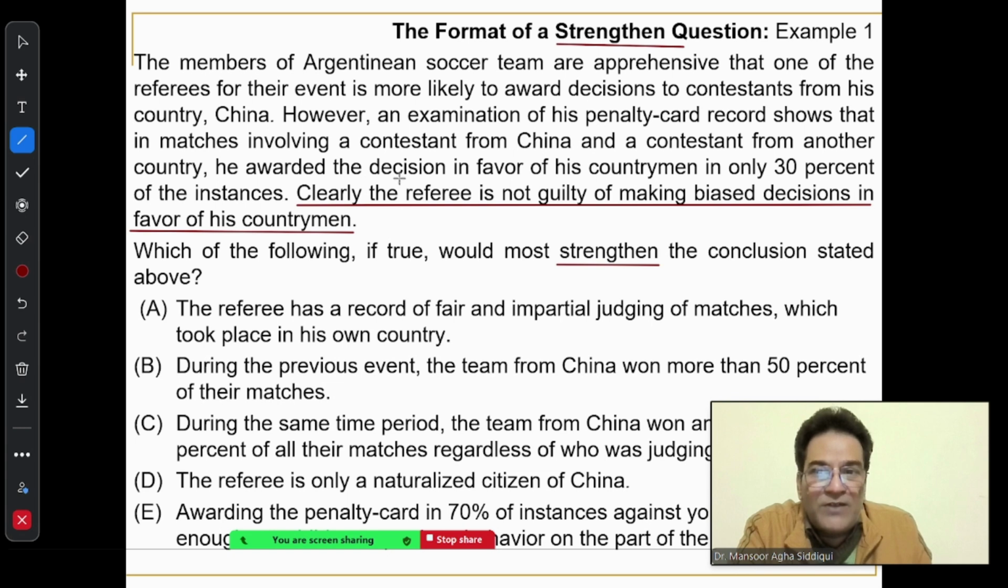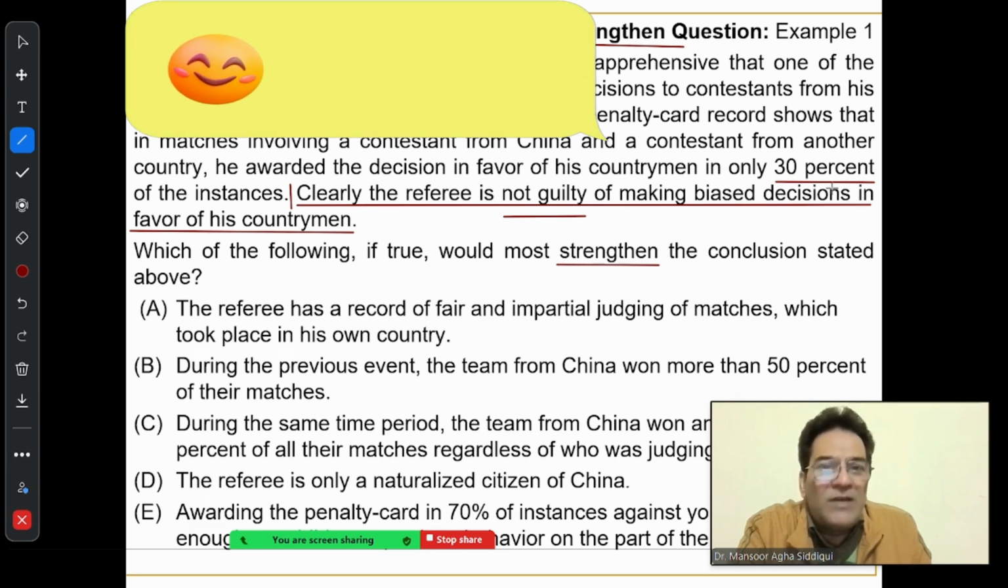And when I read the first two sentences, I will realize that the second sentence is actually giving me a reason as to why the referee is unbiased. It says, however, an examination of his penalty card record shows that in matches involving a contestant from China and a contestant from another country, he awarded a decision in favor of his countrymen in only 30% of the cases. So I will pick up the word 30% from here and not guilty from here. And based upon this mismatch, I will make my assumption, which will say that if you favor your own countrymen in only 30% of the cases, it shows that you are not guilty of making biased decisions.